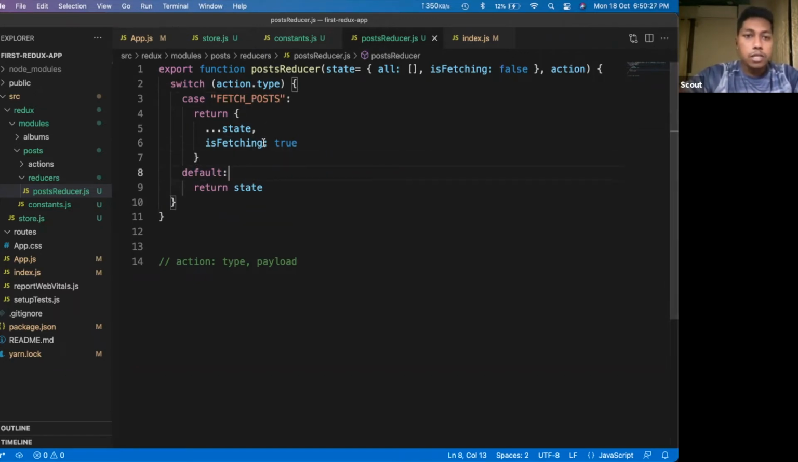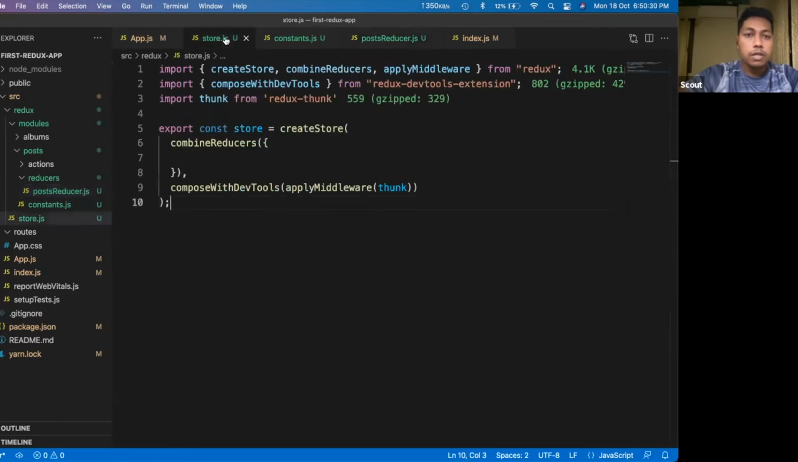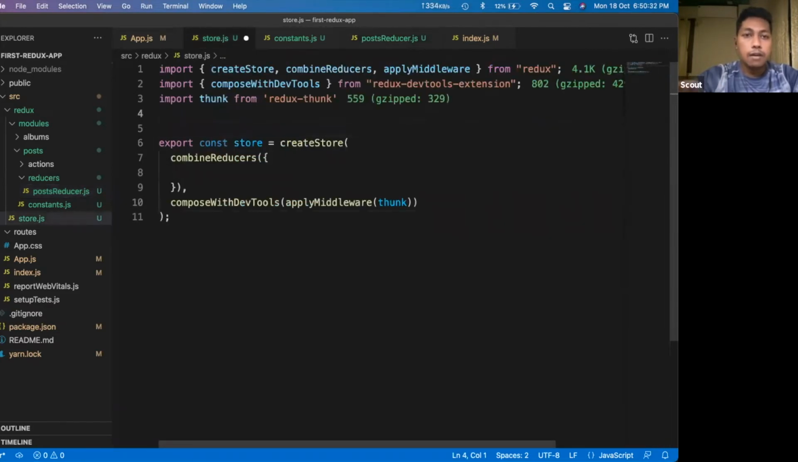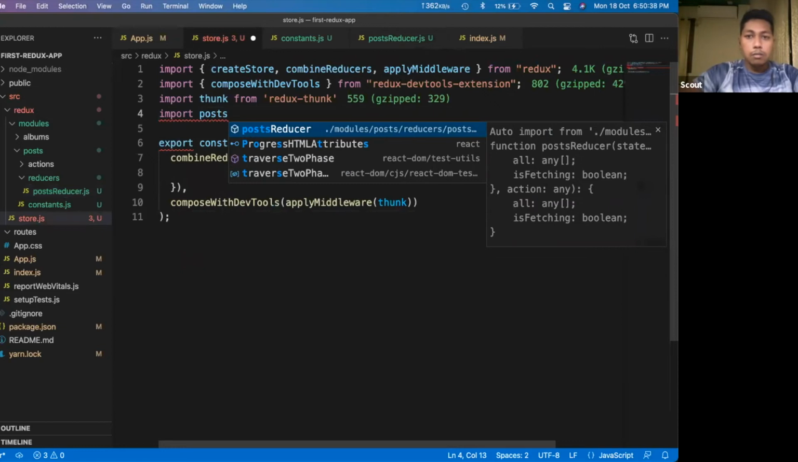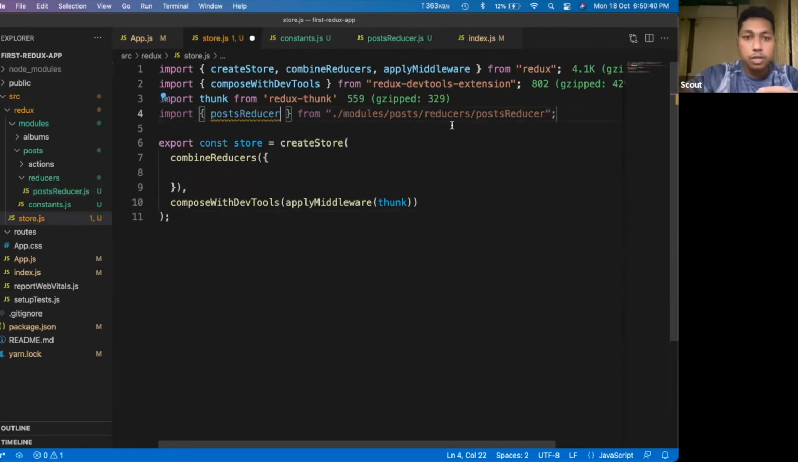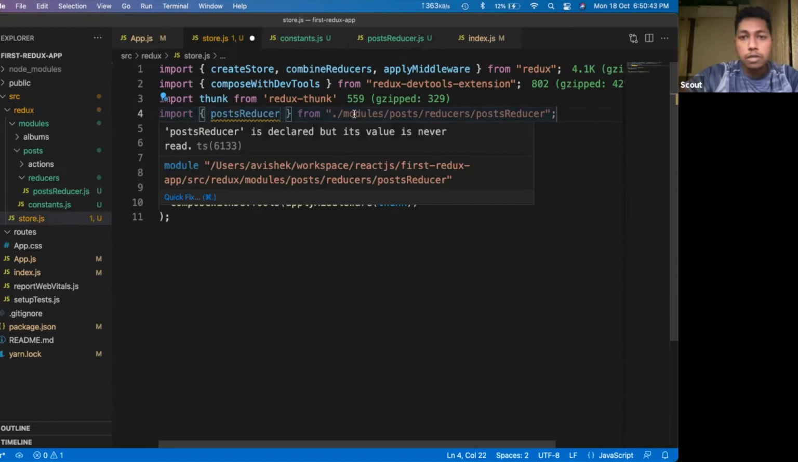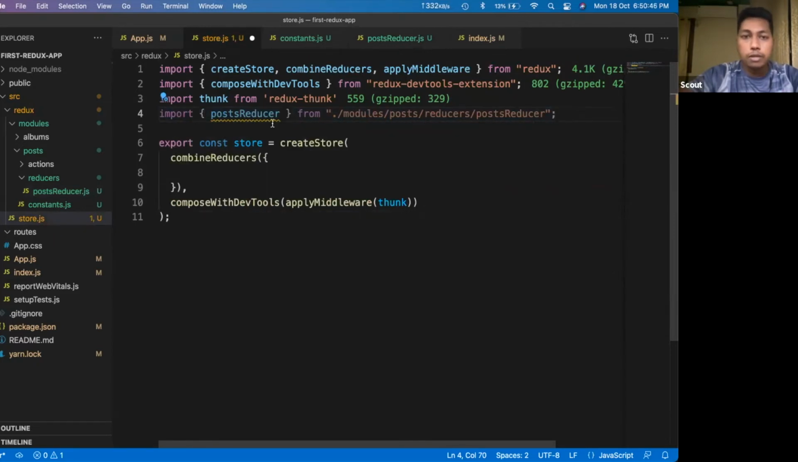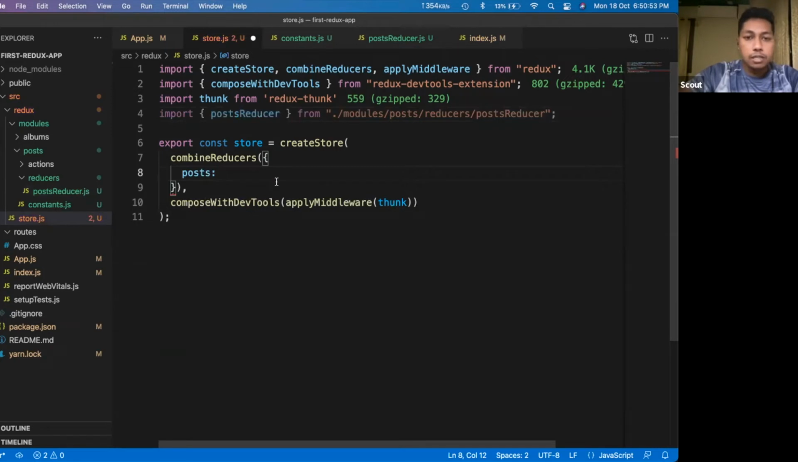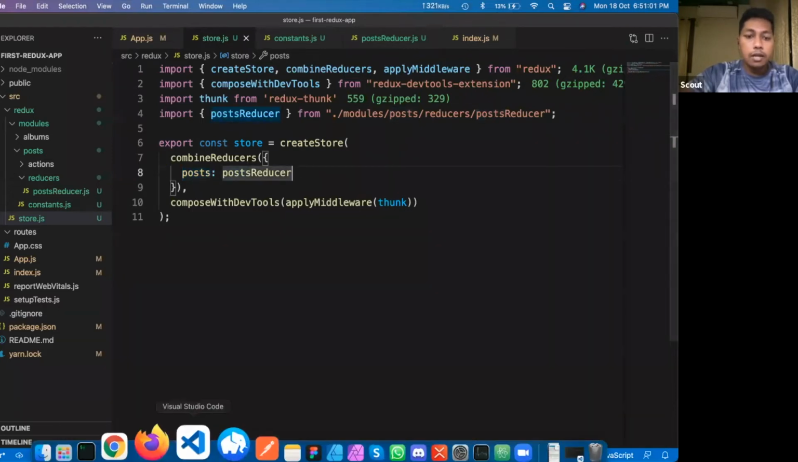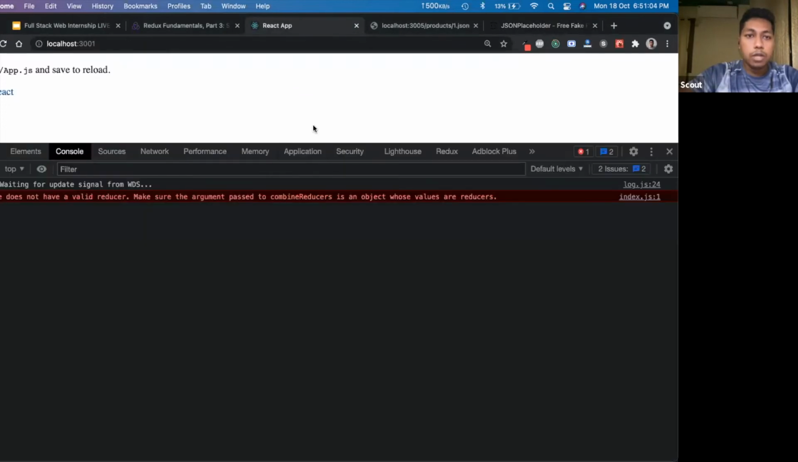So now let's do one thing. Let's connect this post reducer inside our store. To do that, I would import the posts reducer. As you can see, it is doing that autocomplete. So posts reducer from the module post reducer, it is taking it. So I will use this function here. In general, inside our application state, we will call it as post. There we will pass the function post reducer. So I would save the file, and let's go to the browser and check whether it is working.